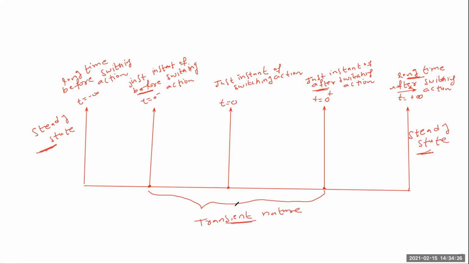Understand? This is called transient position, transient nature. This is called steady state, and this is also steady state. But t is equal to 0 minus and t is equal to 0 plus, this instant is called transient nature.